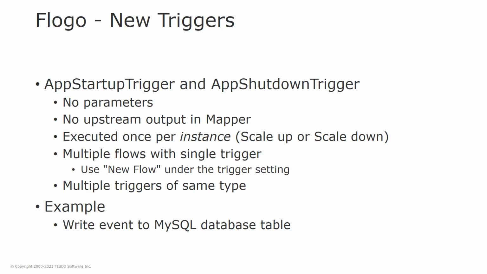It's important to understand how that works when you have multiple instances deployed, and then what happens when you push a new flow out to those instances. So there are some base use cases we'll show in the examples, as well as some other more advanced examples. It's also, as a general rule, possible to have multiple flows with a single trigger. So you could have an app startup trigger with multiple flows, say if you wanted to split them up into different flows. It's also possible to have multiple triggers of the same type. And we'll jump into that example right now to show you what that all looks like.